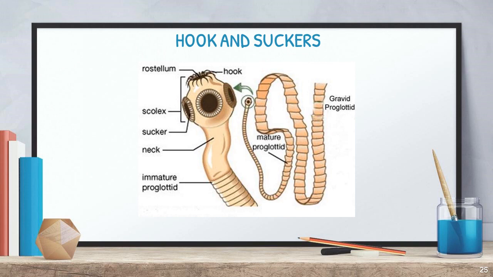So that's why they said it consists of suckers as well as hooks. The top of this head consists of the hook and the side consists of suckers. So these are all the organs which help with attachment. That is called one of the special characters for these organisms, right?